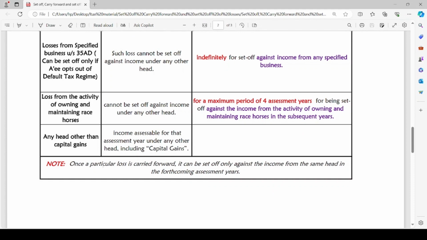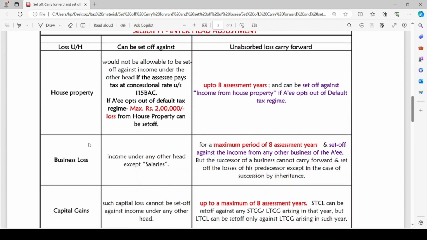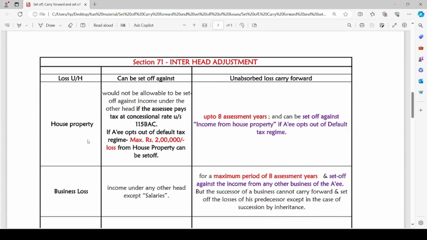Let us discuss what it means. After interhead adjustment, that means the house property loss is adjusted with the income from another head, but still there is an unabsorbed portion of loss from house property. Only a maximum amount of rupees 2 lakh can be set off as loss, right? So still there is some portion of loss incurred under the head house property.